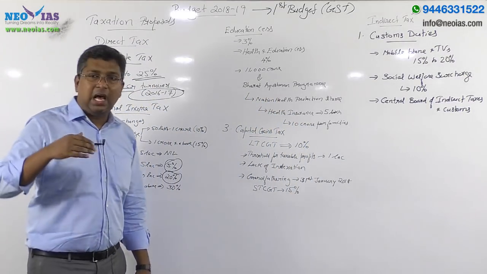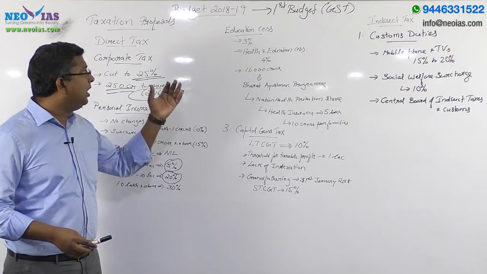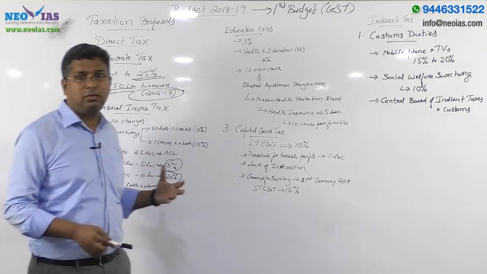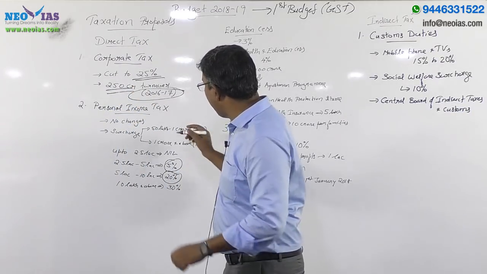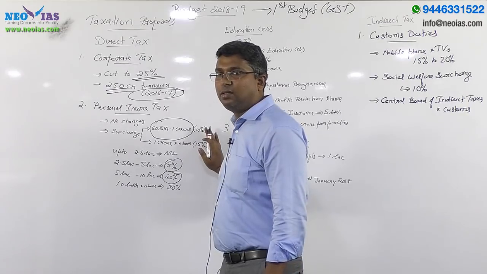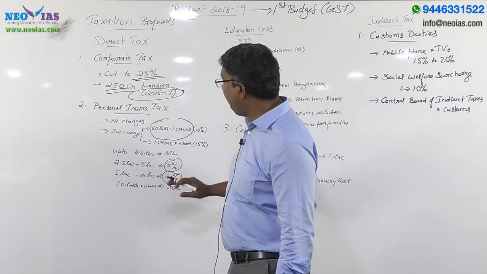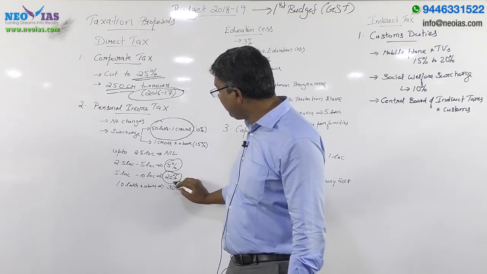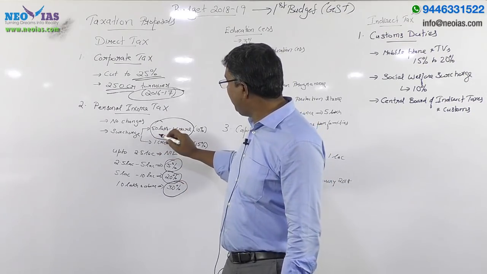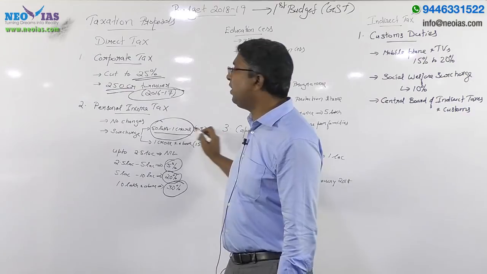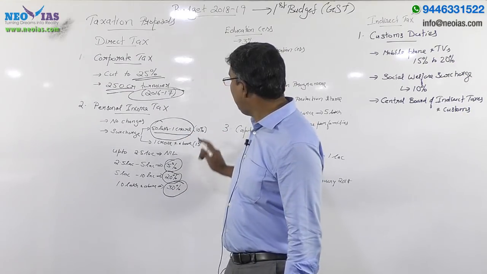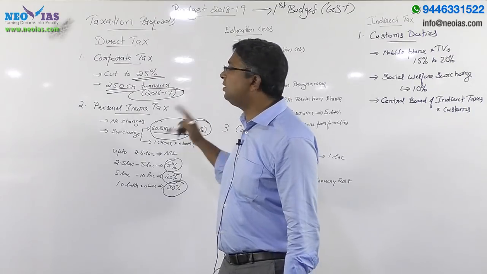Then, in the last budget, the government announced a surcharge. A new surcharge was announced in the last budget, and this surcharge is retained. So people having, along with this 30% tax, an income between 50 lakh and 1 crore have to pay an additional 10% surcharge.